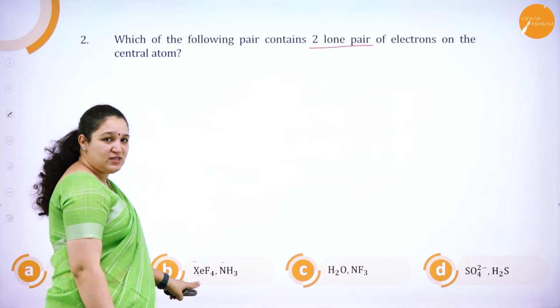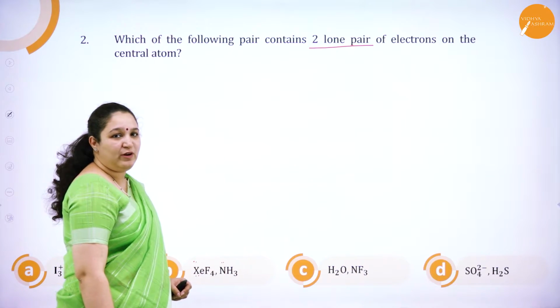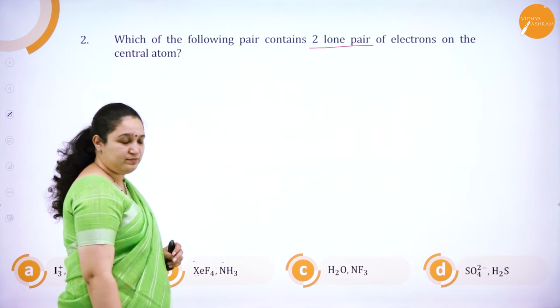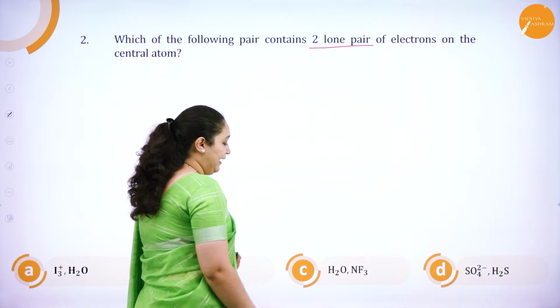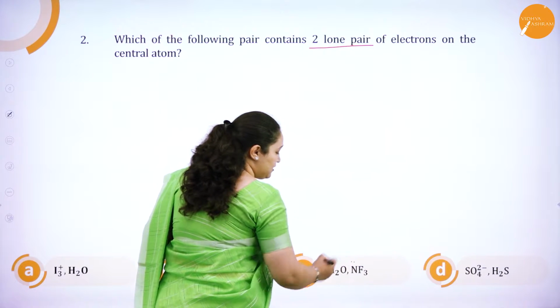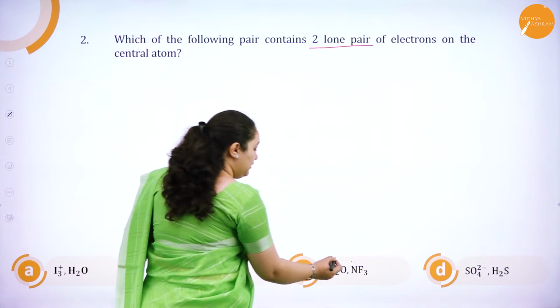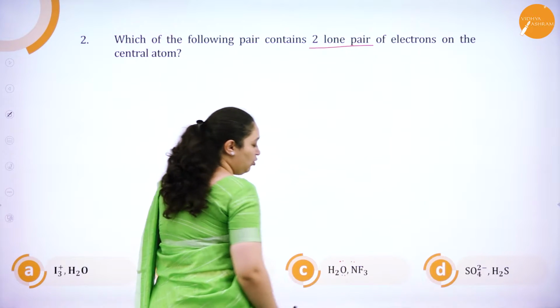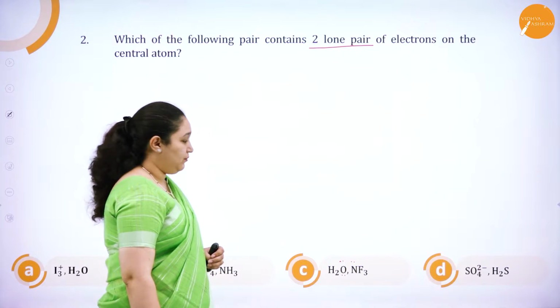Here, xenon has got two lone pairs of electrons. Here, nitrogen has got only one lone pair of electrons. So, B is not the option. If you see option C, water and NF3, nitrogen again has got one lone pair of electrons, whereas in water, oxygen has got two lone pairs of electrons. So again option C also is not the right answer.